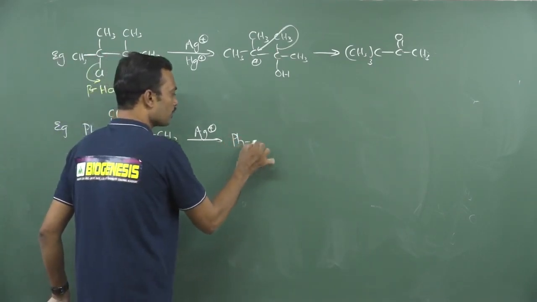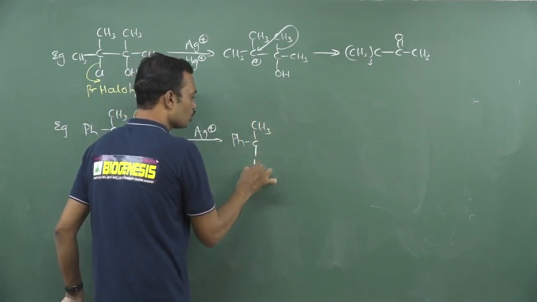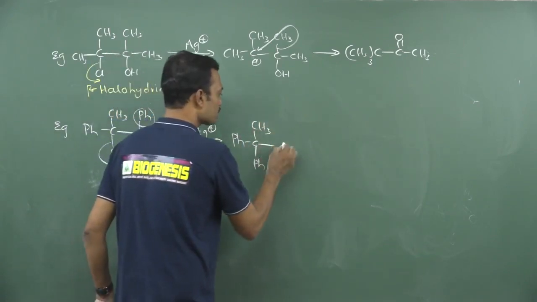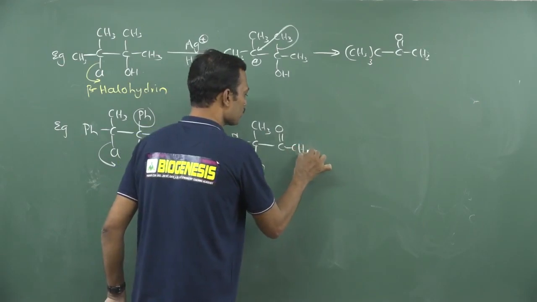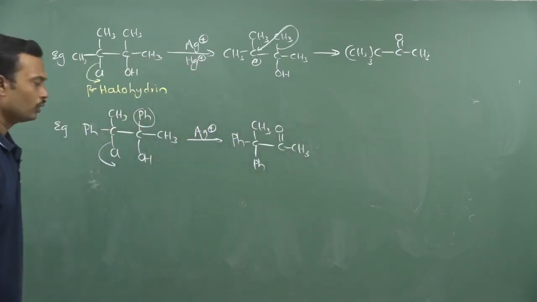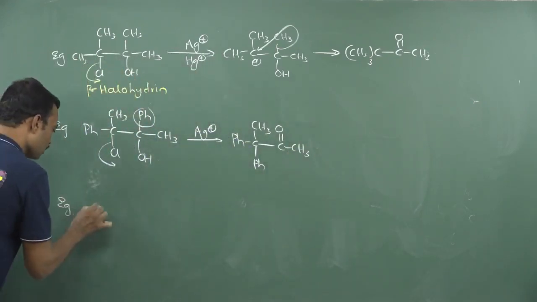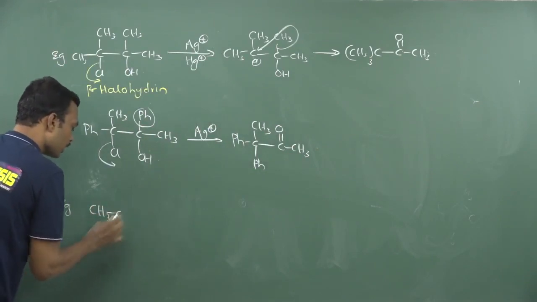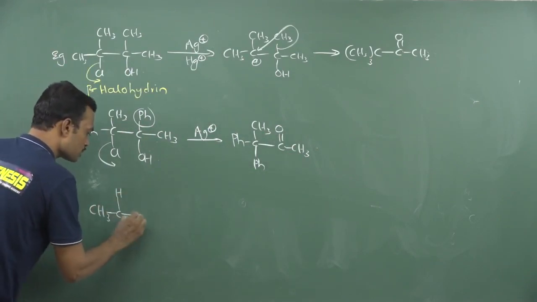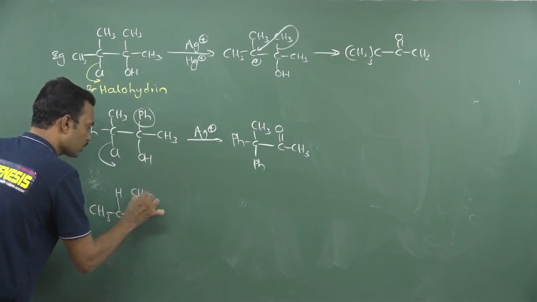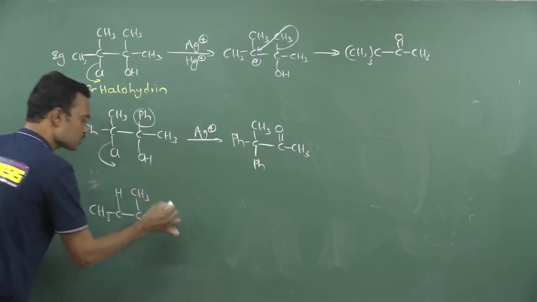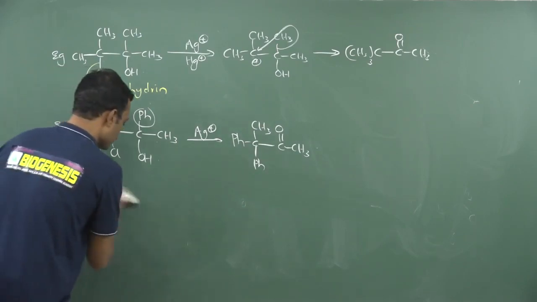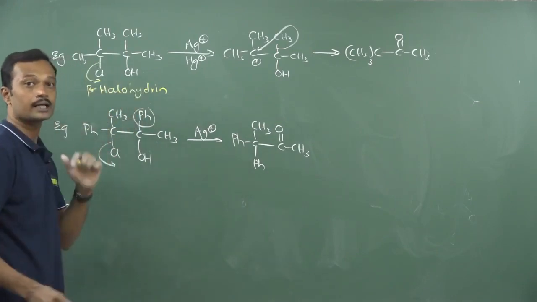So on this carbon, we should get 2 phenyls here. Then finally, this carbon carries C double bond O CH3. This is beta halohydrin. It also works even for an epoxide. Here carbon hydrogen is present. Now here I would like to write CH3 and here one more CH3. Otherwise you can replace it with a simple skeleton structure.